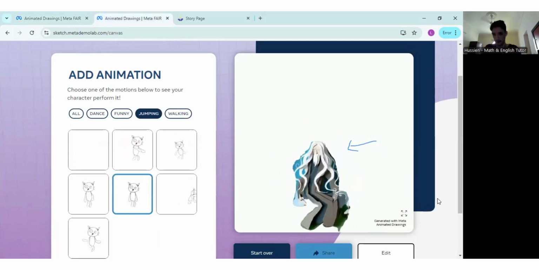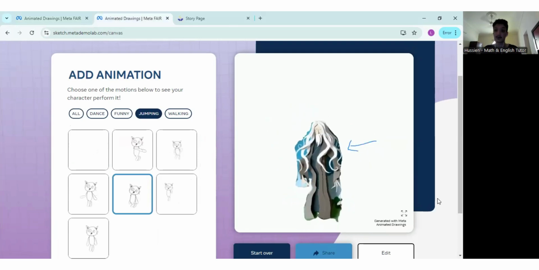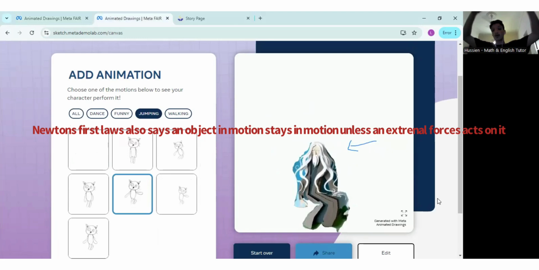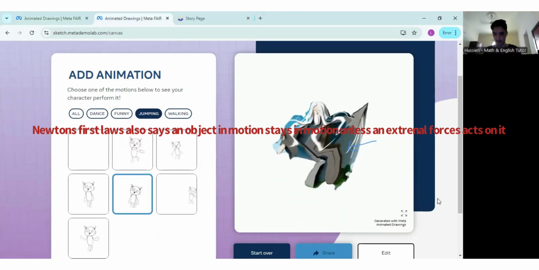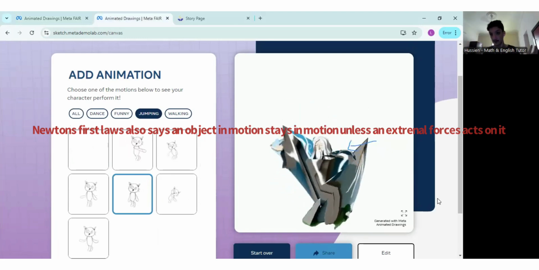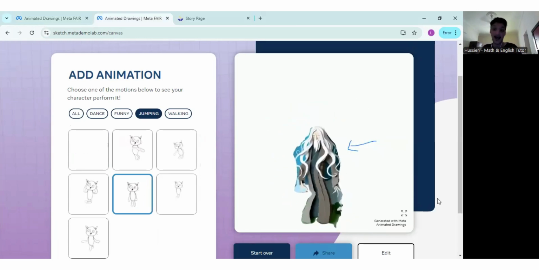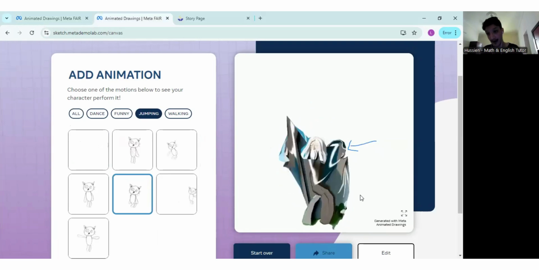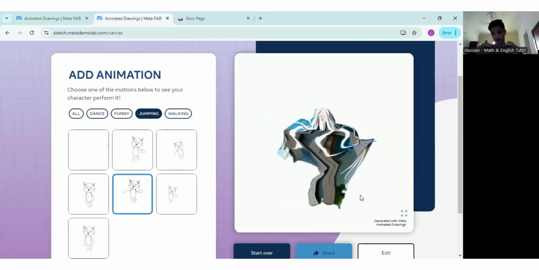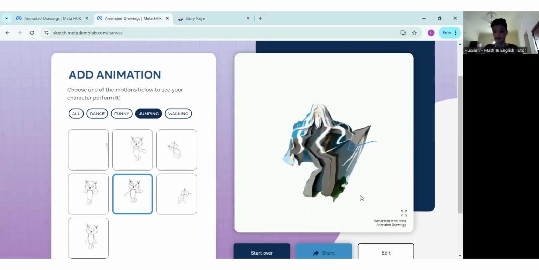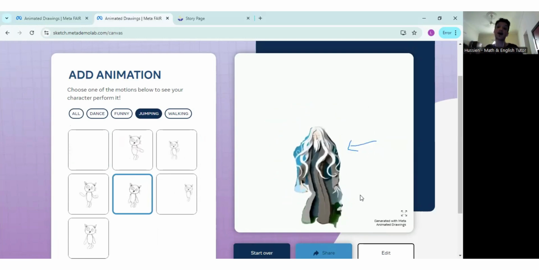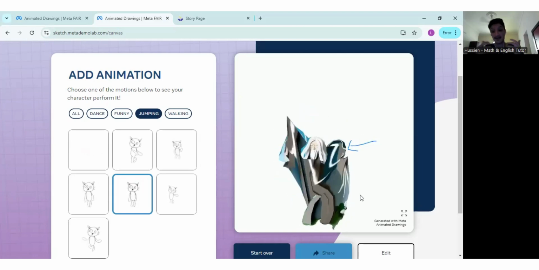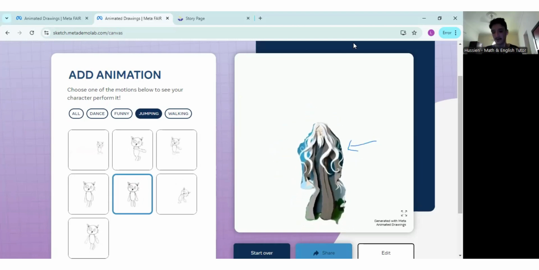Now, Newton's first law also says something else, right? So in this case, let's use Newton's animation of him jumping right here. Newton's law says that because he's jumping, he's going to move all the way towards space because he's in motion. So he's going to keep moving all the way towards space because there's no force to stop him. However, if I were to give him a force, say, I don't know, gravity, that will stop him from moving and cause him to come back down to the ground, just like we see here. Okay? And that's why gravity is so important.